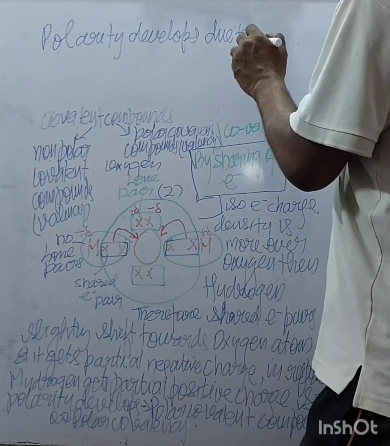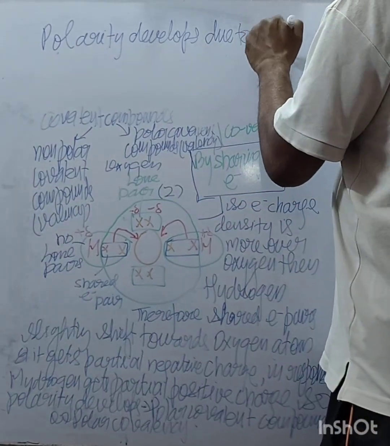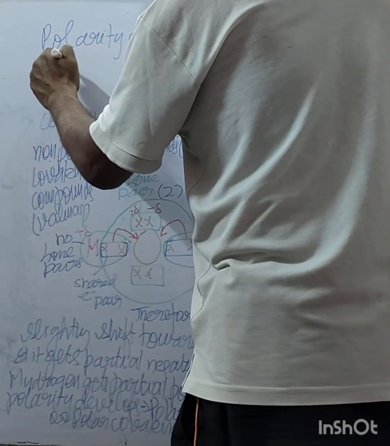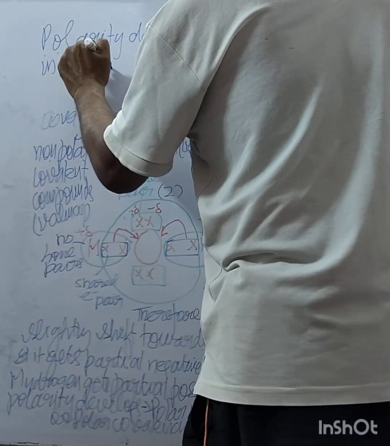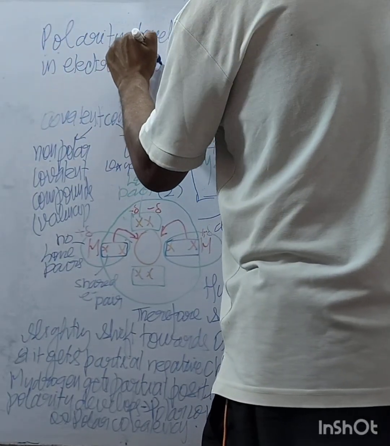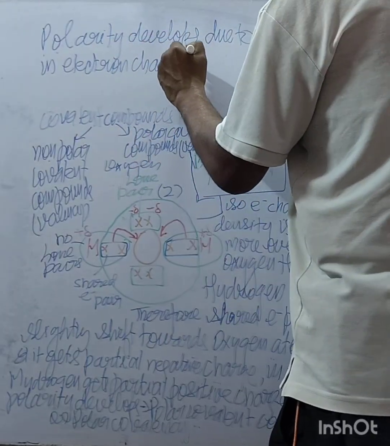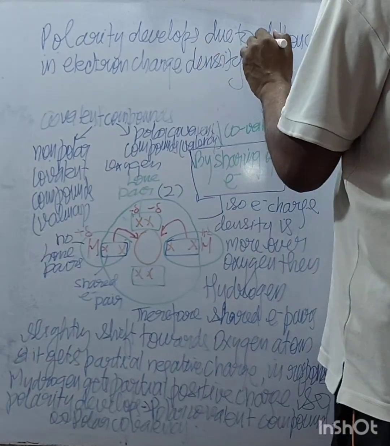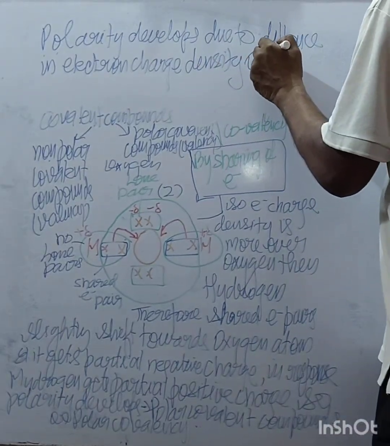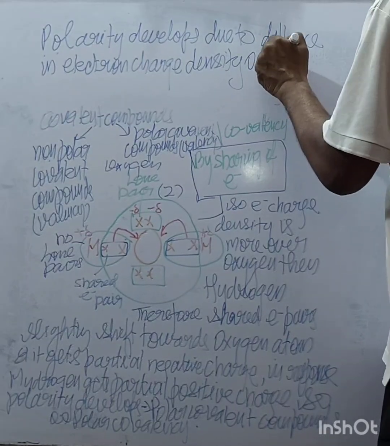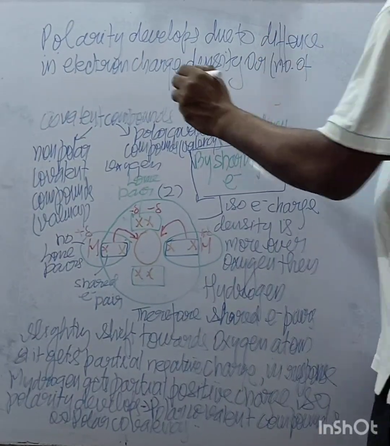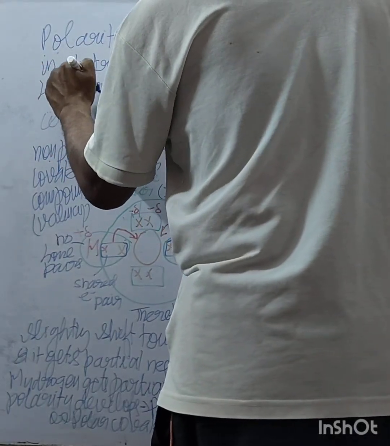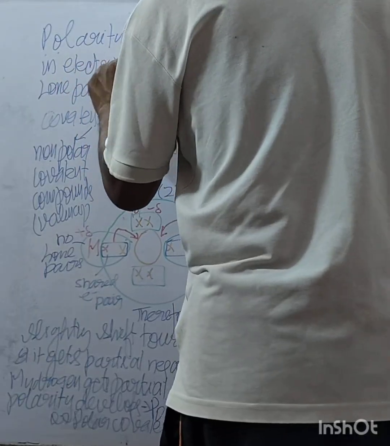Polarity develops due to difference in electron charge density, or number of lone pairs of electrons. Lone pairs of electrons. You get this?